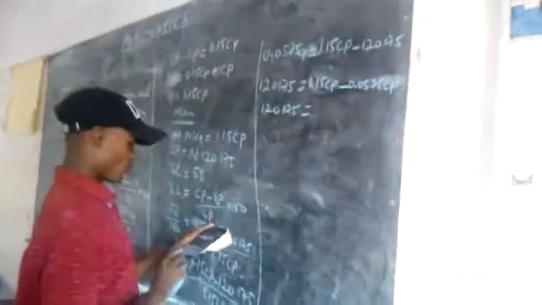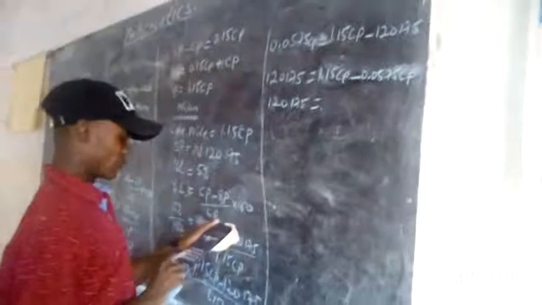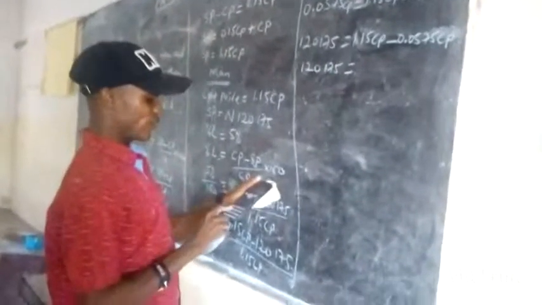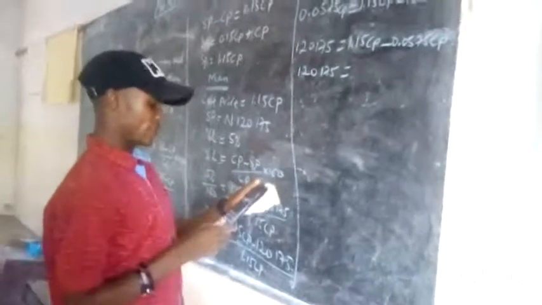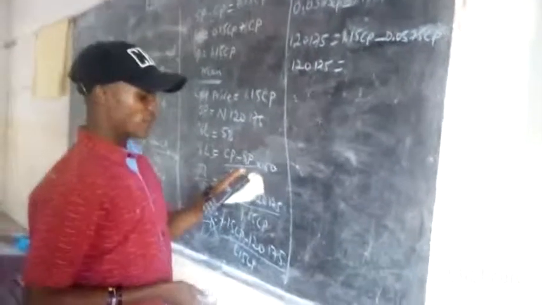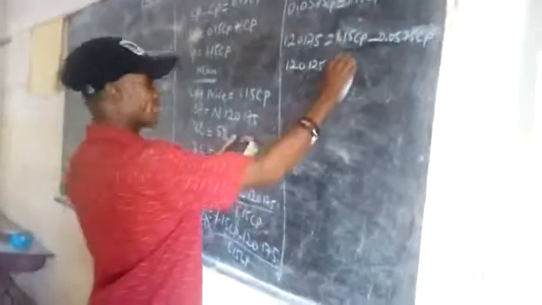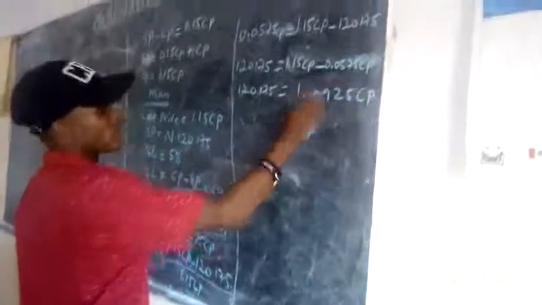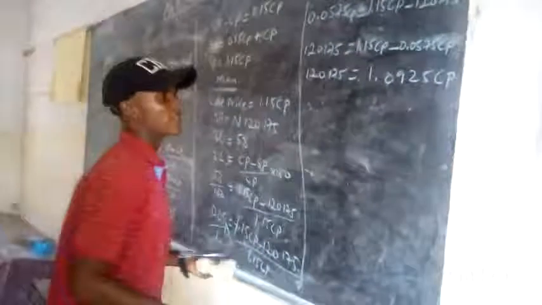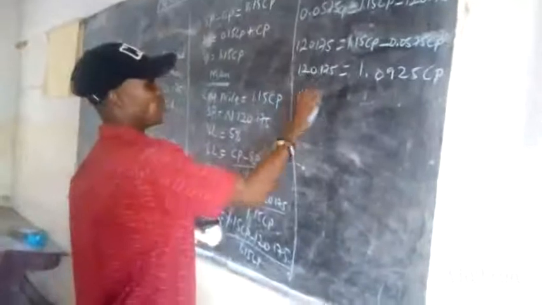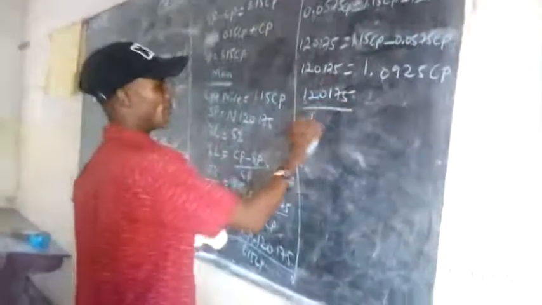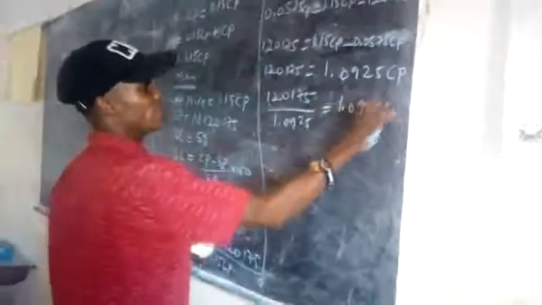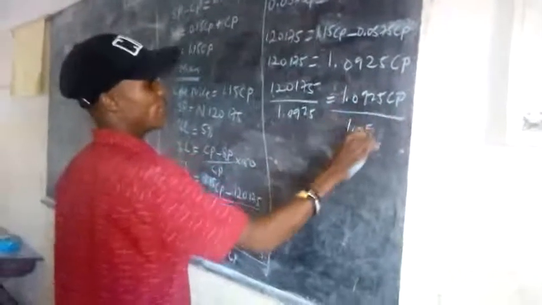So if I now subtract the coefficients, I have 120,175 equals 1.15 less 0.0575. That gives me 1.0925. So that gives us 1.0925 CP. For us to get CP, we divide both sides by 1.0925. 120,175 divided by 1.0925 equals 1.0925 CP divided by 1.0925.